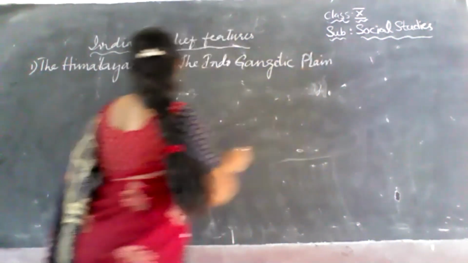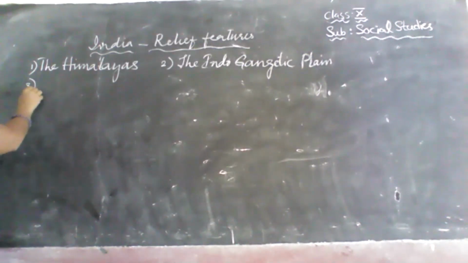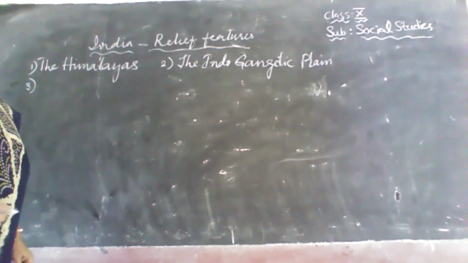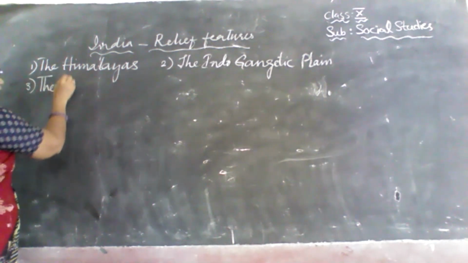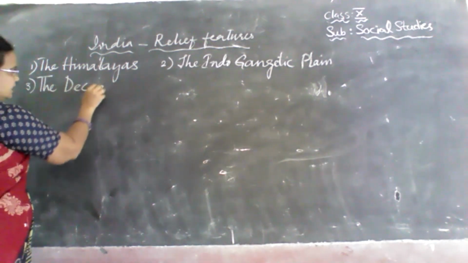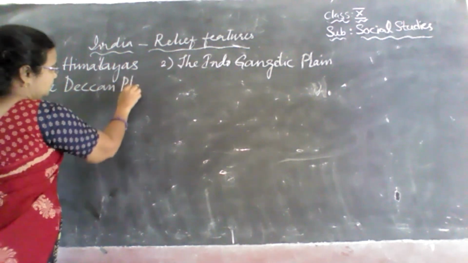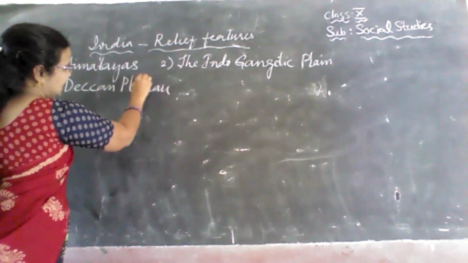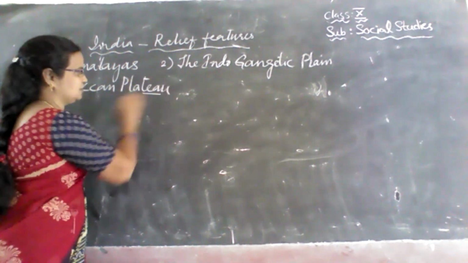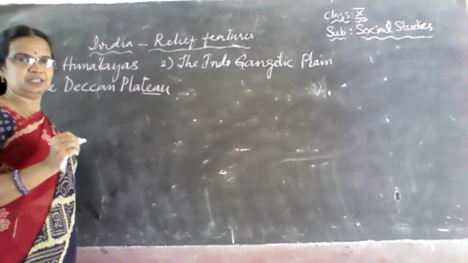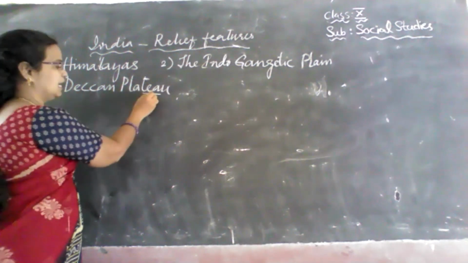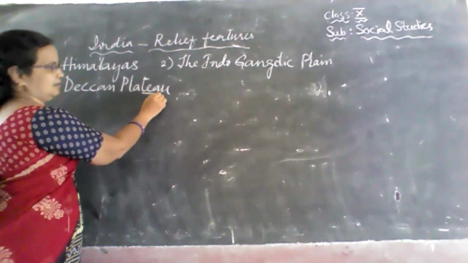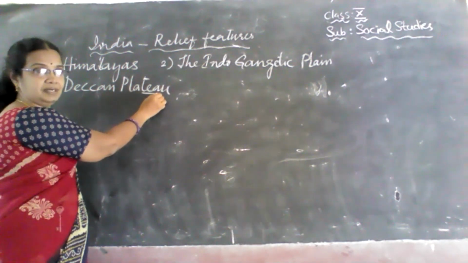And the next one is the Peninsular Plateau or the Deccan Plateau, you can say. Plateau consists of T, children. That is why when you write the spelling, don't forget to write the correct spelling. Plateau consists of T, T-E-A, the tea I think you all drink every day.